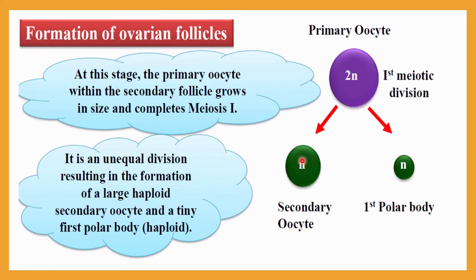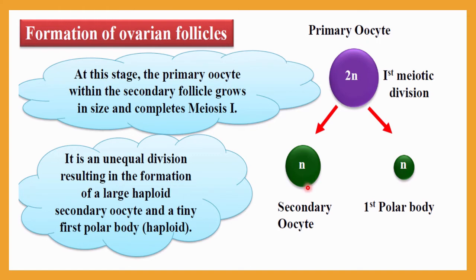Because it is a meiotic division, this diploid cell will convert into haploid, and this large haploid secondary oocyte and a tiny first polar body are also haploid. You can understand because meiotic cell division occurs. That's why this diploid cell will convert into two haploid cells, but here the division is not equal. This is an unequal division, so a larger cell and a smaller cell will be there.